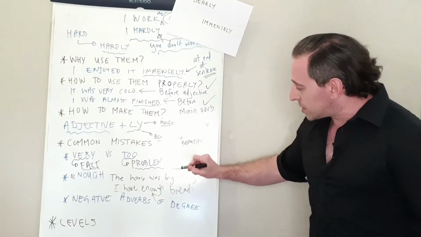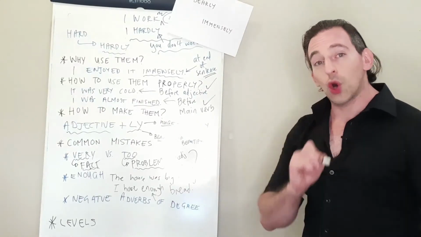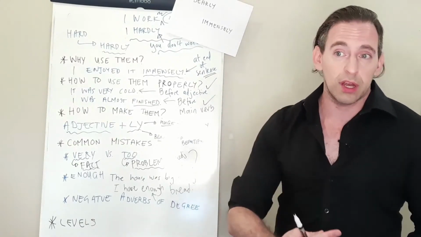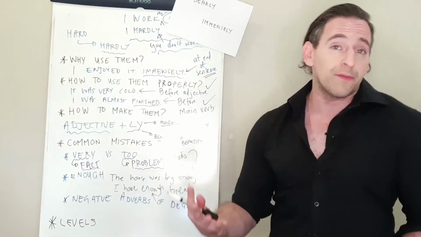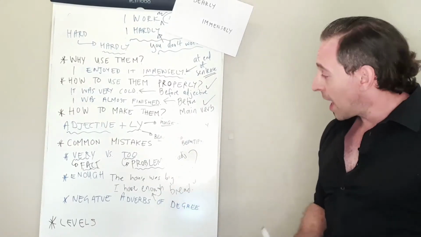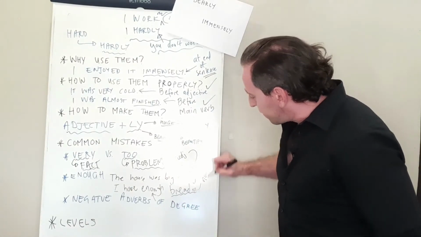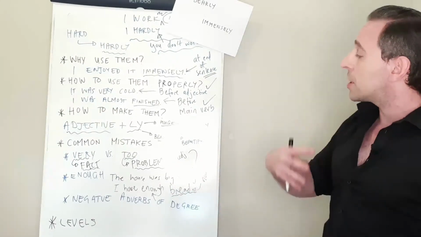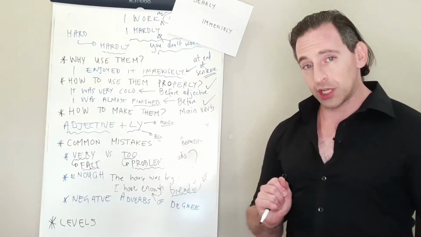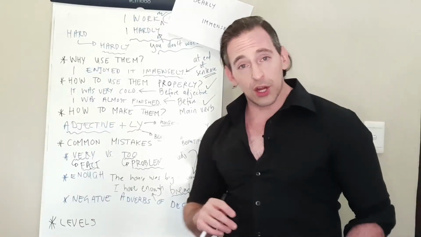So if it is an adjective, usually it's going to go at the end of the sentence. The house was big enough. It was small enough. It was wide enough. It was beautiful enough. So if it's an adjective, we usually put it at the end. If it's a noun, then we can put enough before the noun, because now it's functioning more as a description of the bread, not as a description of the adjective. So that is enough, one of the little mistakes that can occur.